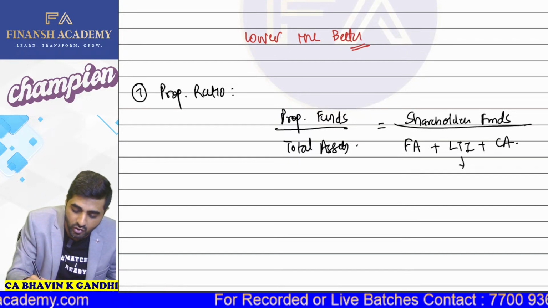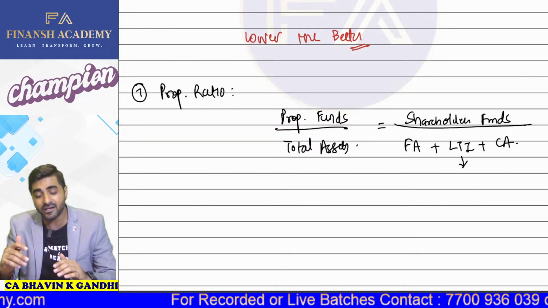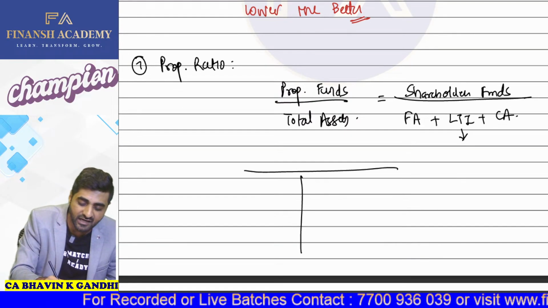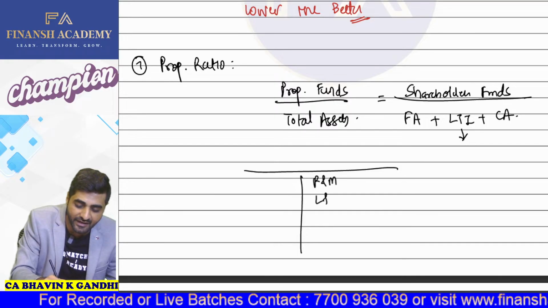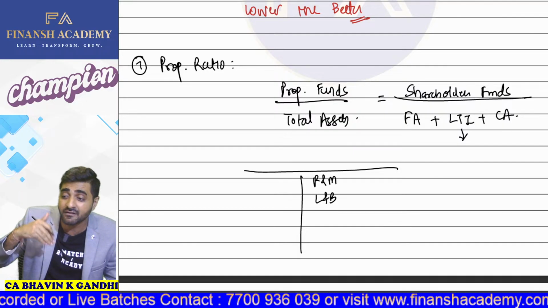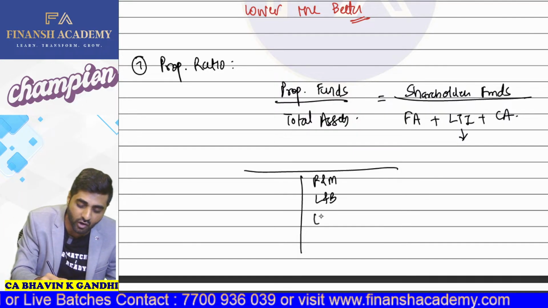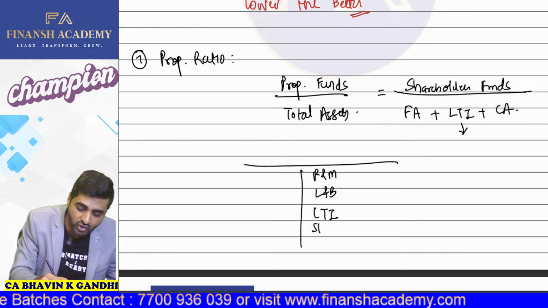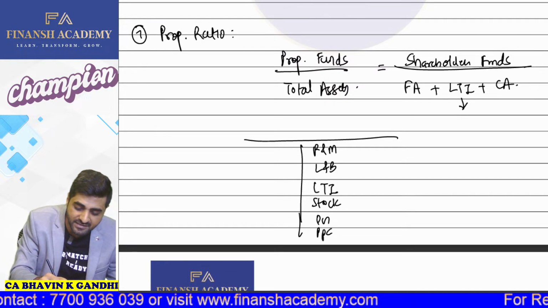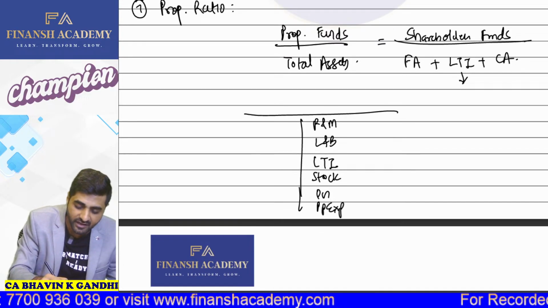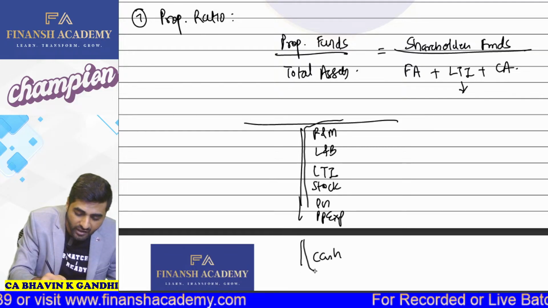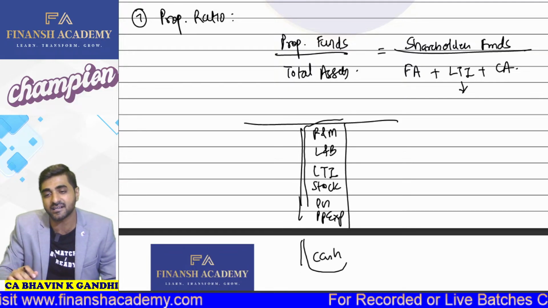Have you heard about long-term investments? Yes, long-term investments appear on the balance sheet asset side. So on the asset side, which things do we have? We have plant and machinery, land and building. We have the company's long-term investments, meaning the company has made investment in some other companies. Then we will have stock, debtors, prepaid expenses, and cash, etc. All these are assets which appear on the balance sheet asset side. Yes or no?